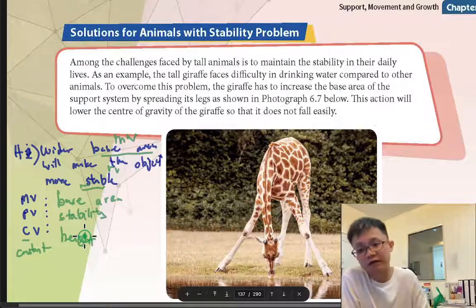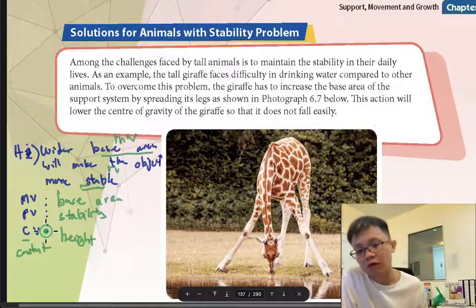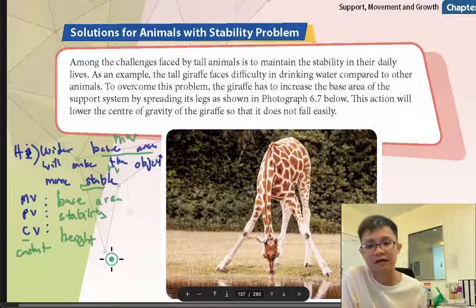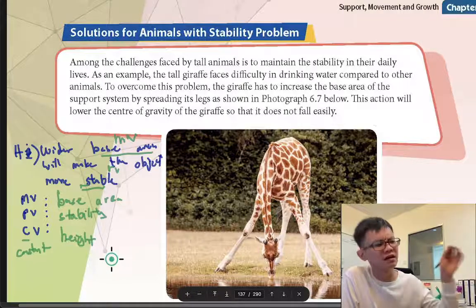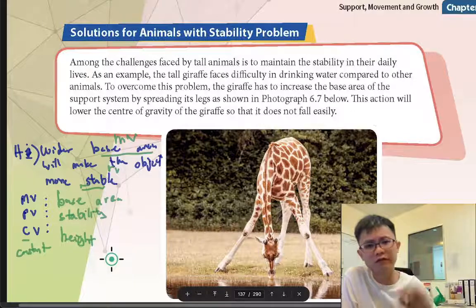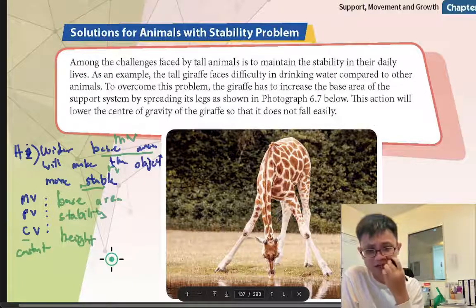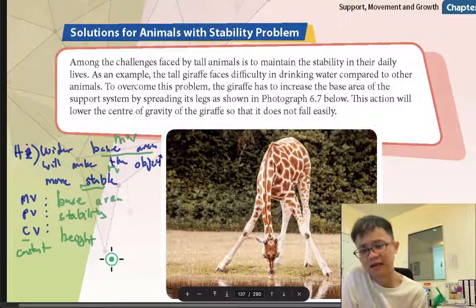So this is how we do constant variables, so that we remove the limiting factor, the other thing that will mess up the experiment when we do it. We call this the limiting factor, the factor that will limit the experiment. We want to try our best to make the experiment as accurate as possible.